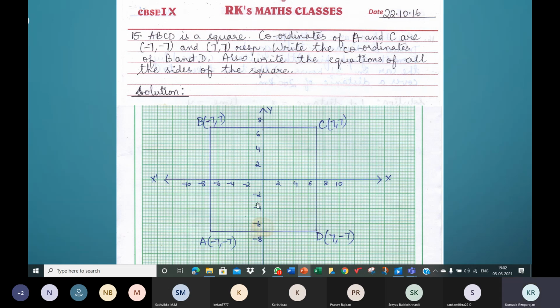So the graph is not given to you, children. This is the question. You need to make the graph. ABCD is a square. Coordinates of A and C are given to you, so plot them. A is -7, -7 here, and C is 7, 7 here. With these, you need to identify the coordinates of B and D. Start working. Write the question.